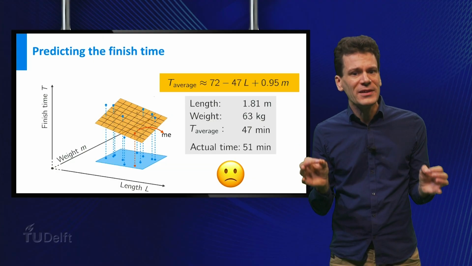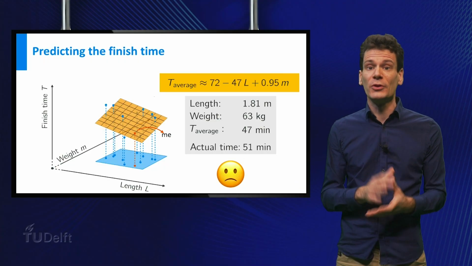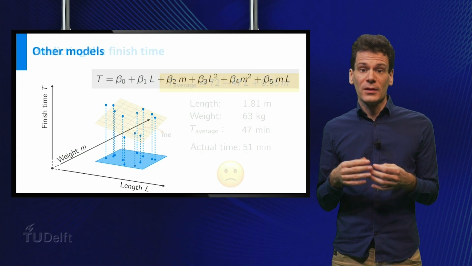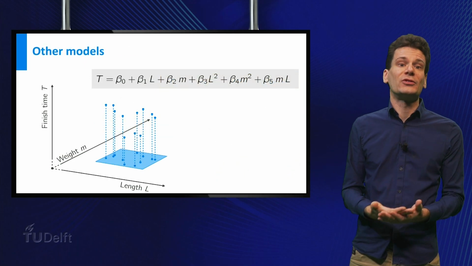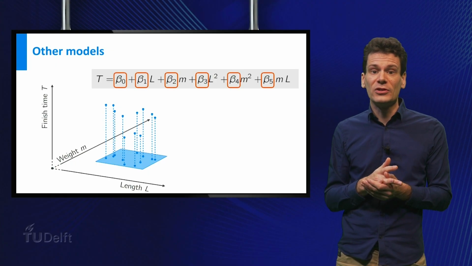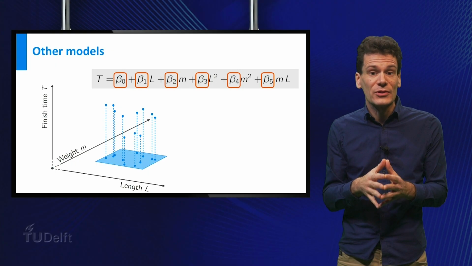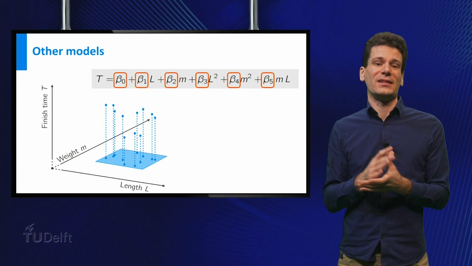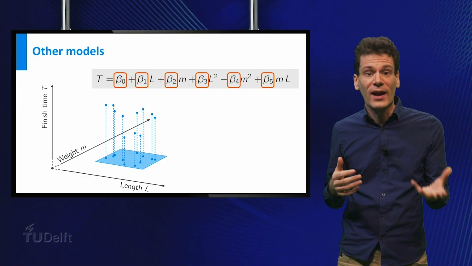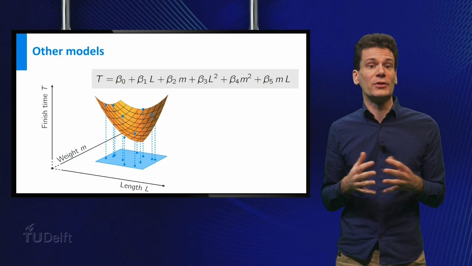The principle of fitting a function of more than one variable to a data set, like I did here, is called multiple regression. It's not limited to linear models. For example, suppose that you also want to take quadratic terms of L and M into account. Then there are 6 unknown coefficients, and the point here is that the measurement data gives rise to a linear system since the model is still linear in the coefficients. And again, we can solve the corresponding normal equation to find the least square solution, and this gives the best fit for the model to the data points.